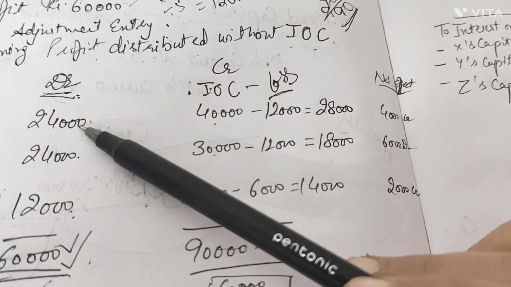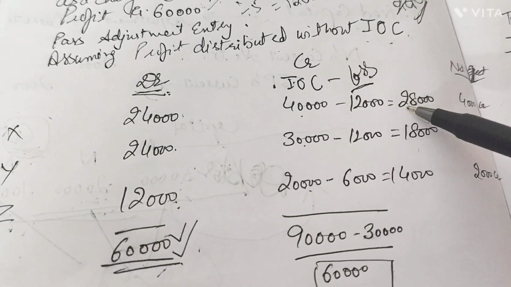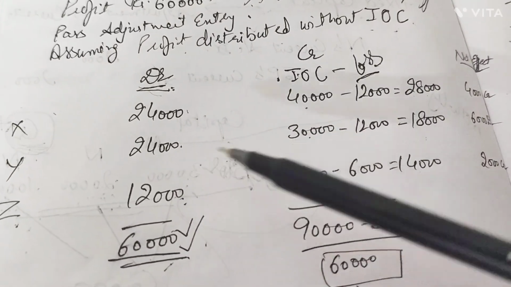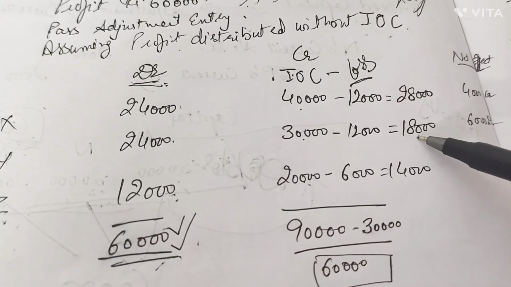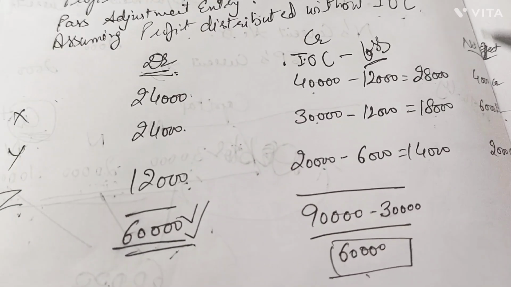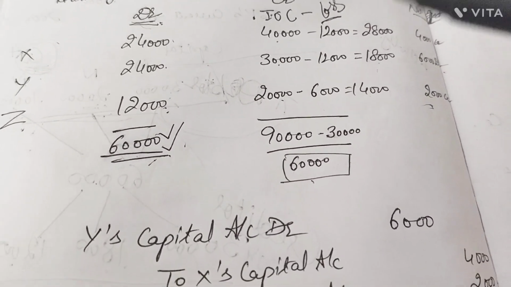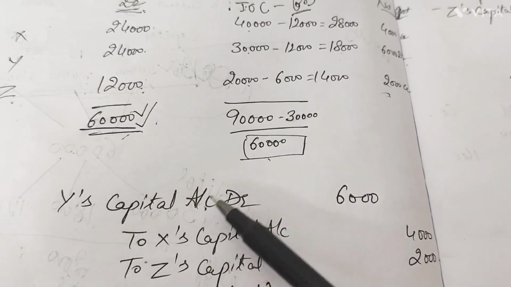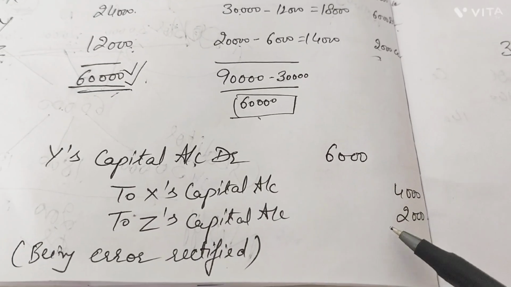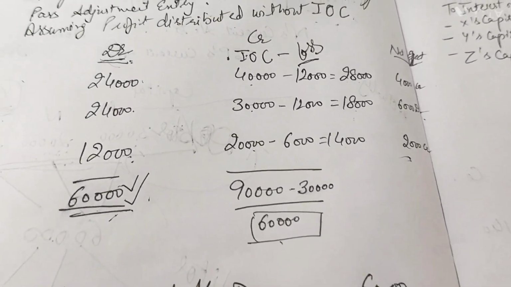Now we will see the adjustment here. 24,000 is debit for X and 28,000 is credit for X. So how much is to be credited? That is 4,000 credit. Y is debit with 24,000 and Y is credit with 18,000. So how much more is to be debited now? 6,000 debit for Y, and here 2,000 is credit for Z. So what does the adjustment entry become? Y's capital account debit with rupees 6,000 to X's capital and Z's capital for 4,000 and 2,000, and the narration is being error rectified. Okay, so this is how this question is to be attempted.